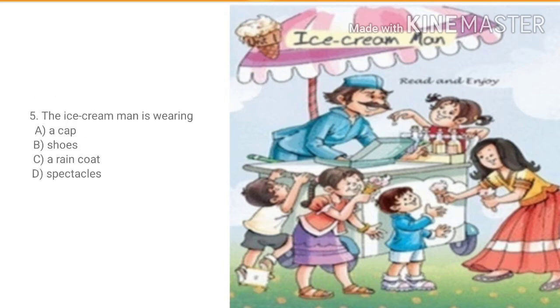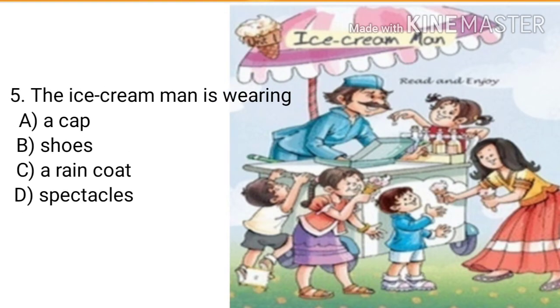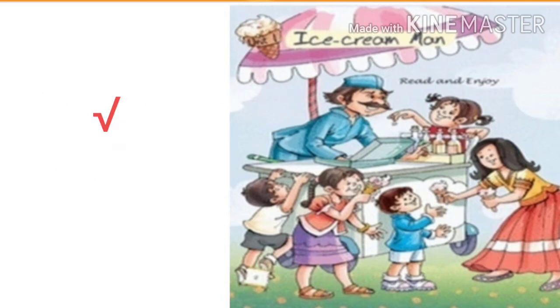Very good. Now, your fifth question. The ice cream man is wearing A. A cap, B. Shoes, C. Raincoat, D. Spectacles. So, what can we see here in the picture? Yes, A. Cap is the right answer.